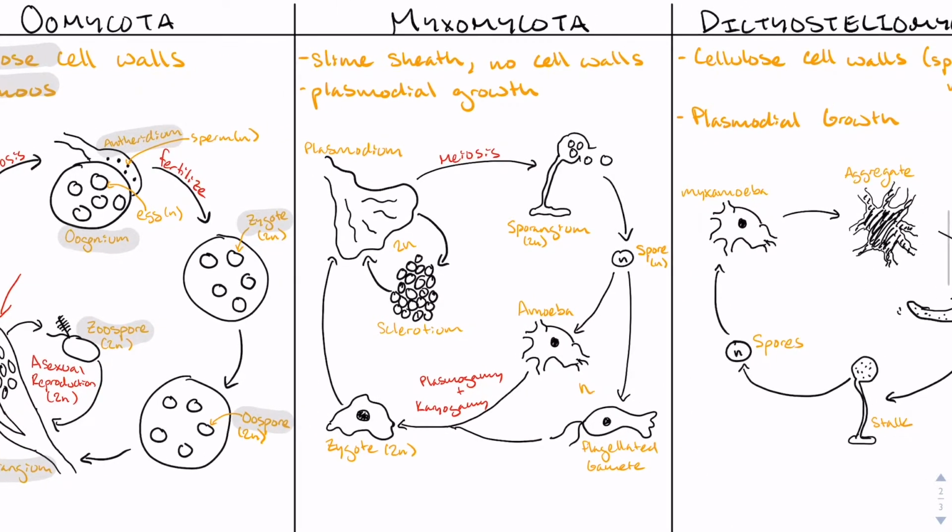Phylum Myxomycota, the plasmodial slime molds, lack a cell wall on all cells except their spores, instead protecting their cells with a slime sheath. Unlike the hyphal growth of the Oomycota, Myxomycetes travel along detritus in a fan-shaped diploid plasmodium that will harden into a sclerotium when the environment dries out. During sexual reproduction, the plasmodium will divide into multiple small mounds that develop into diploid sporangia that will then produce haploid spores through meiosis. These spores will disperse and germinate into either a flagellated or amoeba stage. Plasmogamy occurs when the protoplasts of these two gametes fuse, forming a single coenocytic cell. Karyogamy, the fusion of two nuclei within a single cell, will then result in a diploid zygote, restarting the life cycle.